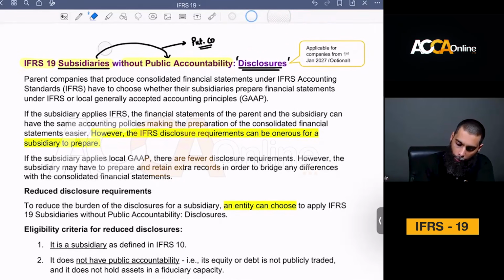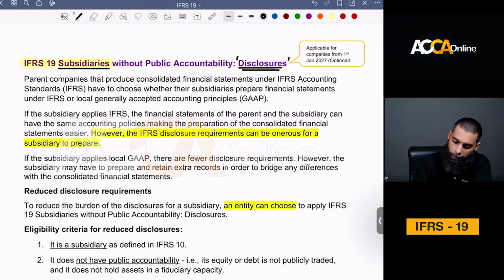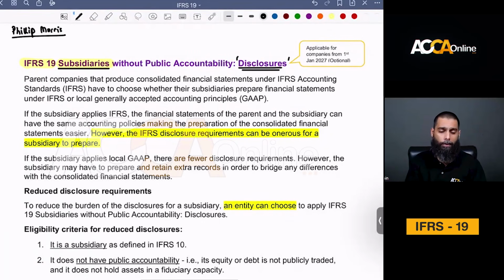IFRS 19 is quite relevant for some types of companies. I'll give you some examples, starting with one from Pakistan itself. There is a company called Philip Morris. How many of you know about Philip Morris, specifically those living in Pakistan, or maybe abroad as well? Do you know about Philip Morris?